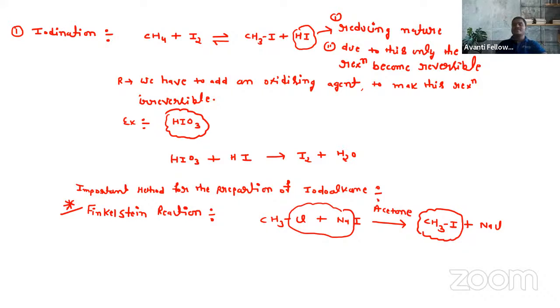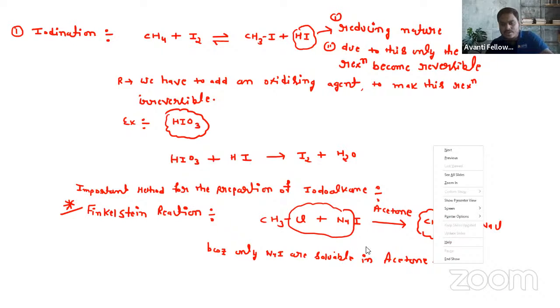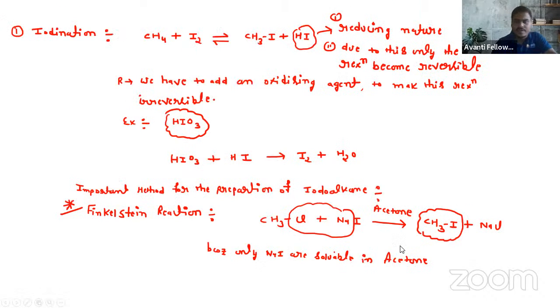This is a very important fact, that is why we take only NaI and not NaCl or NaBr here. ठीक है? Because only NaI is soluble in acetone, not NaCl or NaBr, we only take NaI for this reaction. Right? So सबको clear है यहाँ तक?